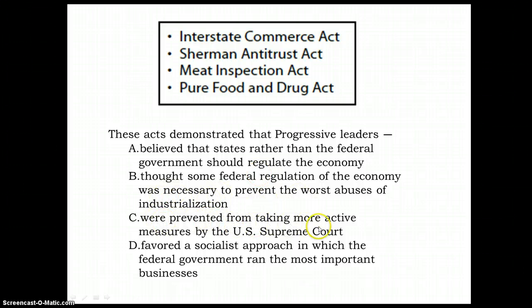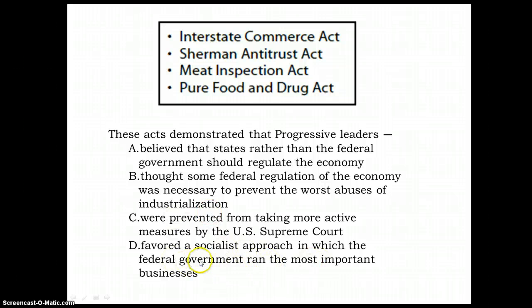We're prevented from taking more active measures by the Supreme Court. So I know that this isn't the answer because if the Supreme Court was involved, we would have had something to do with a court case. And so it would say something versus something. And we don't have anything like that. So it can't be the Supreme Court. Favored a socialist approach in which the federal government ran most of the important businesses. I don't see anything that says anything about the federal government owning anything. The word act simply means that there's a law that's created. It doesn't mean that the government creates some sort of organization to control anything.